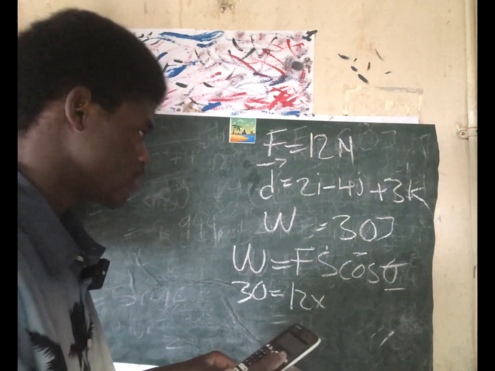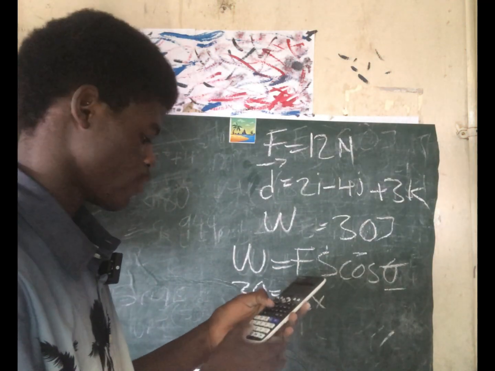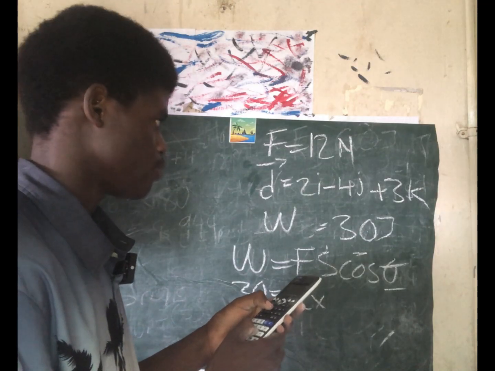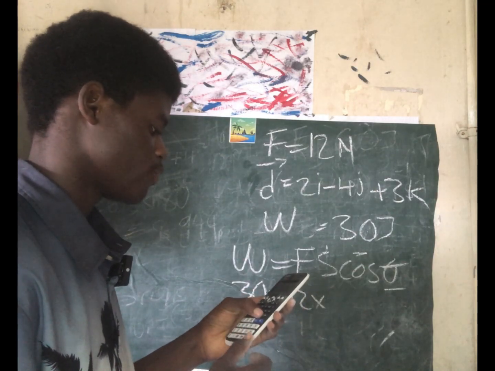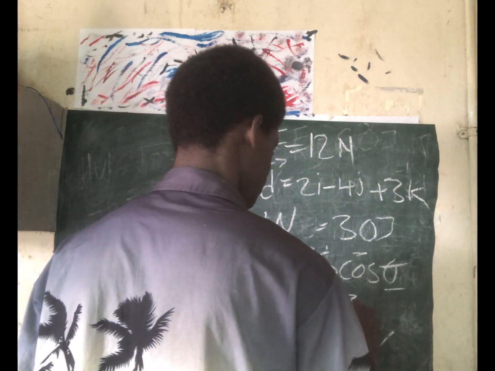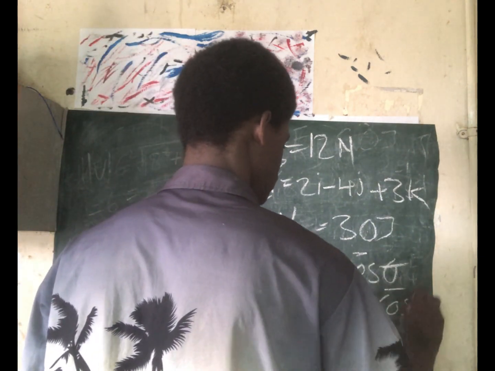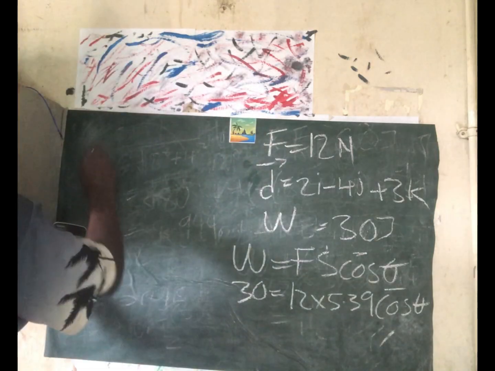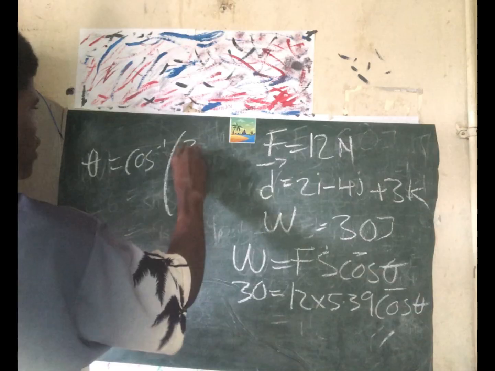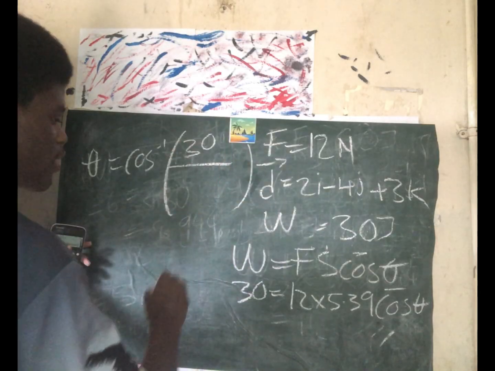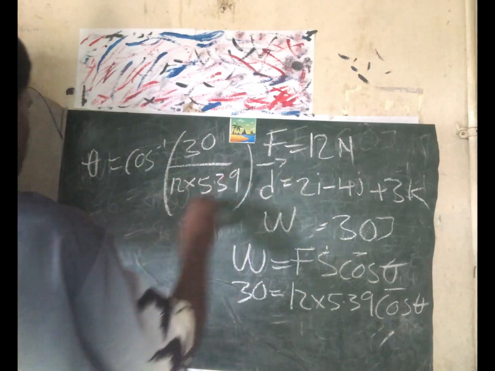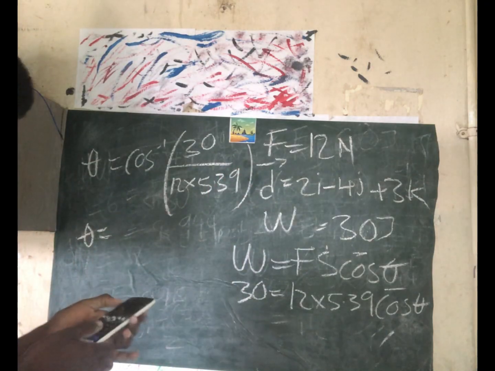That will be the square root of 2 squared plus 4 squared plus 3 squared. That will give us 5.39. That's 5.39 cos theta. So let's find theta. Now theta will be cos inverse of 30 divided by 12 times 5.39. Now theta will be, let me look for that.